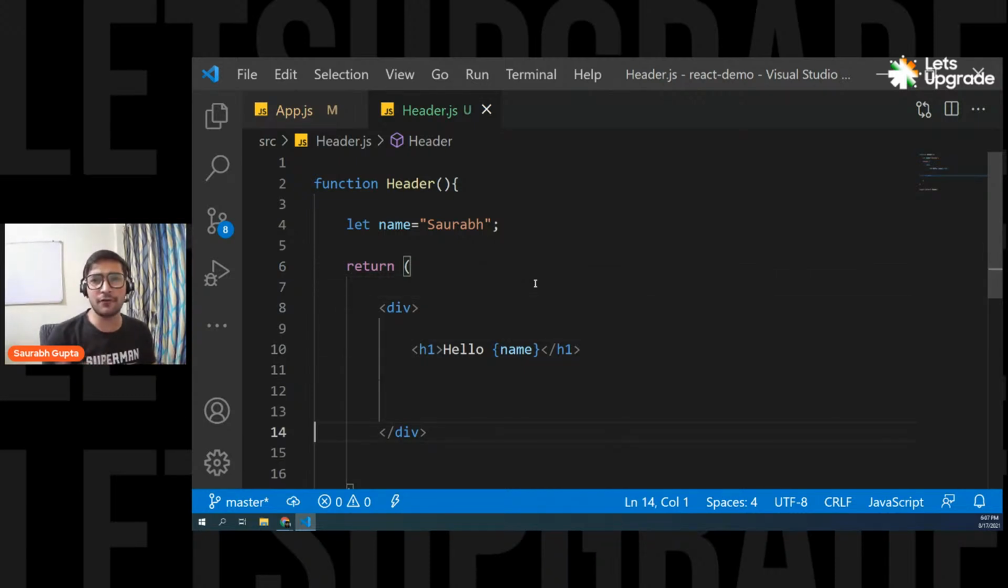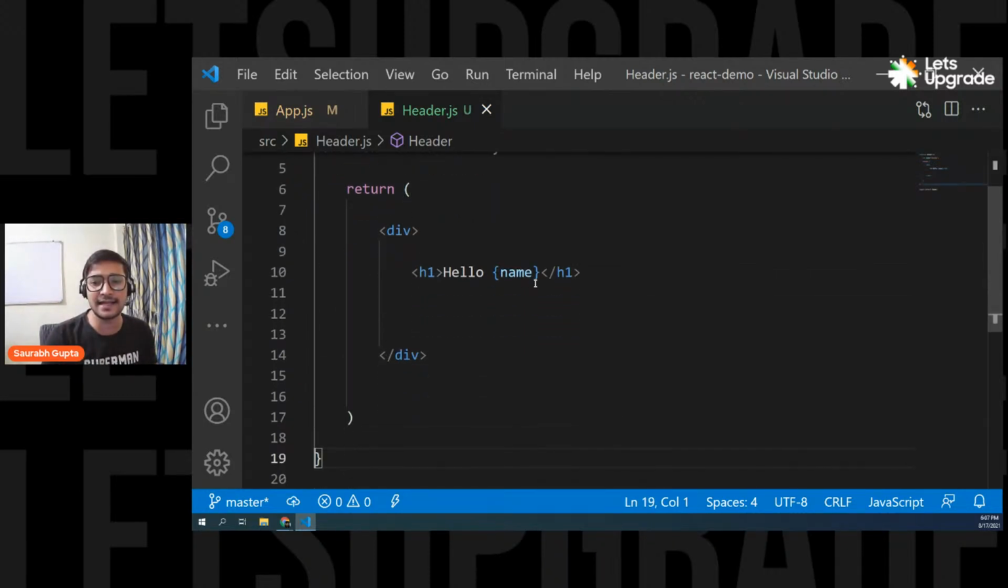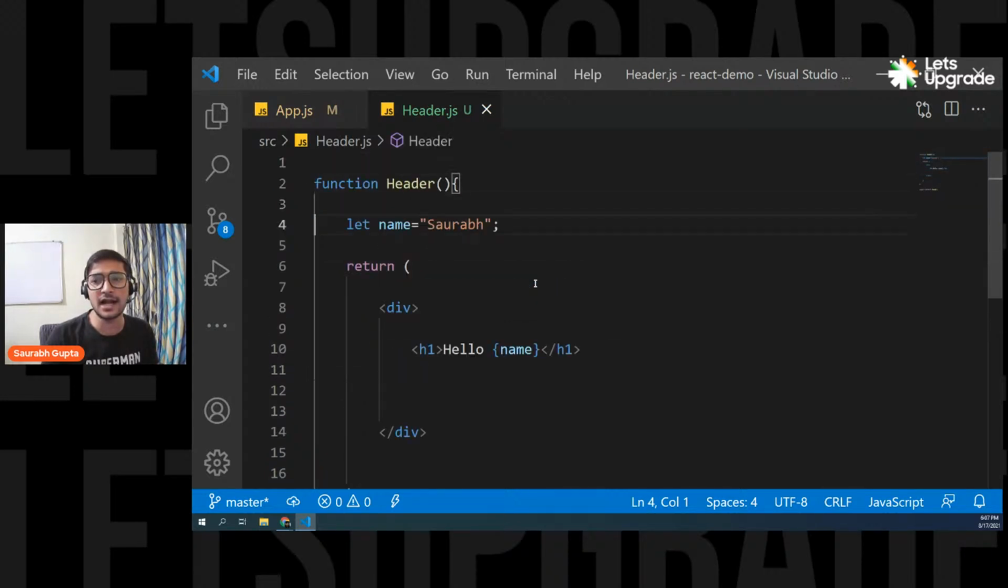Now, just a 1 minute recap of yesterday so that you guys can gel up in this. Yesterday we created a component called header. In that we had a variable called name and we simply displayed it.